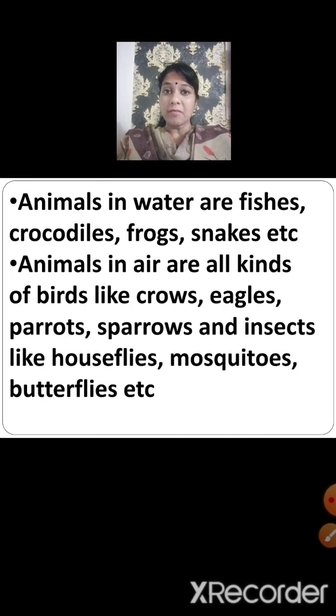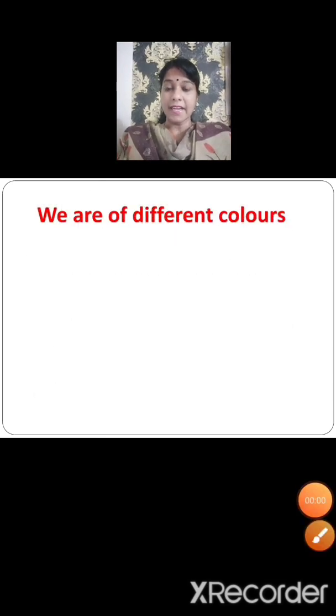We find animals in air also. And animals in air are all kinds of birds like crows, eagles, parrots, sparrows, and some insects like houseflies, mosquitoes, butterflies, and so on. In the second topic, we are of different colors.